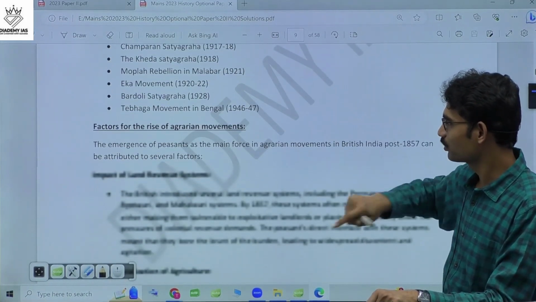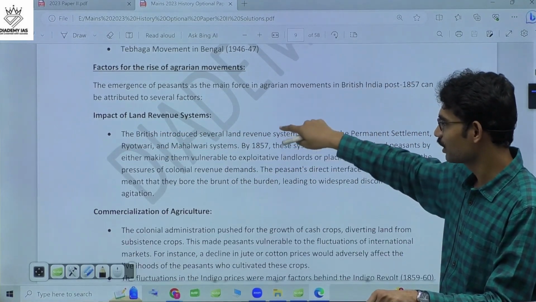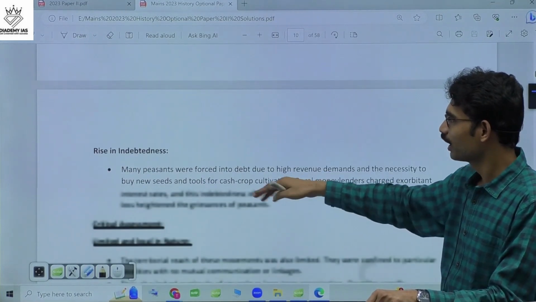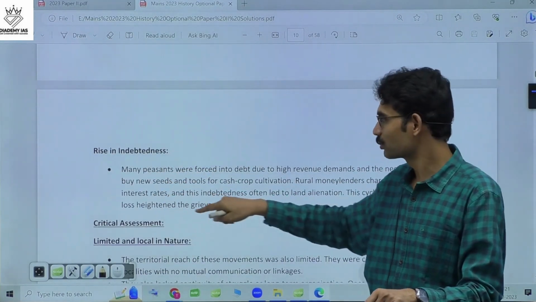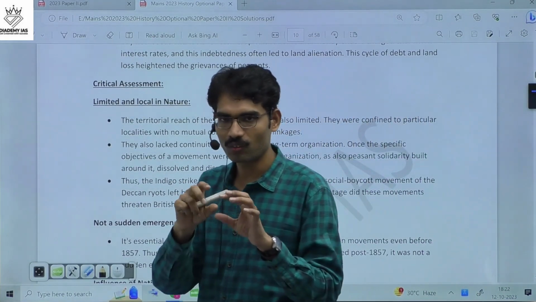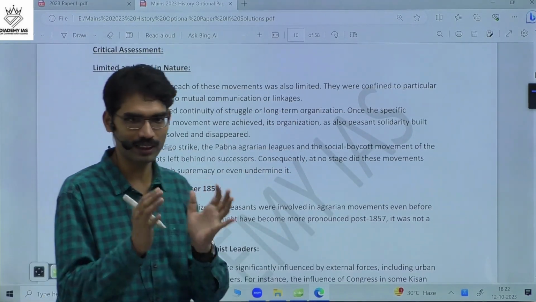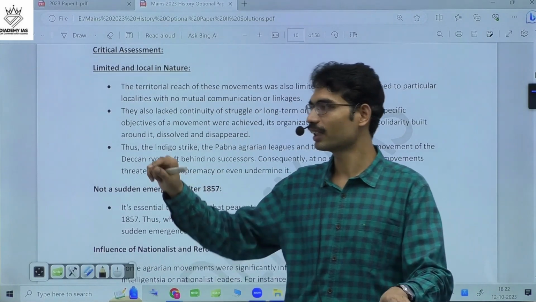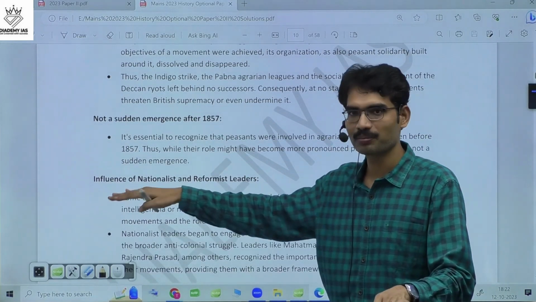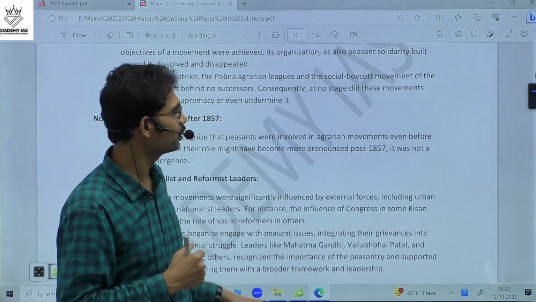Now, factors for the rise of agrarian movements: impact of land revenue system, you can just give two points. Commercialization of agriculture, another reason for peasants' problems. Rise of indebtedness, loans. Then critical assessment: limited and local in nature. Whatever peasants were fighting against the British was very local in nature, Deccan riots for the Deccan region, and Indigo Rebellion near the Bengal region. Later, when nationalist leaders came, they gradually brought these movements to the pan-India level. So their contribution is also there.